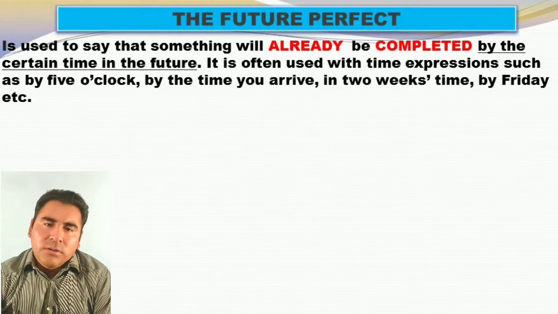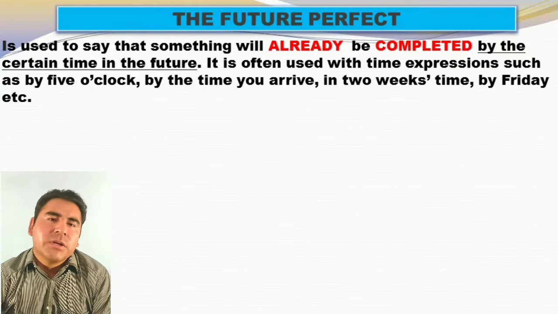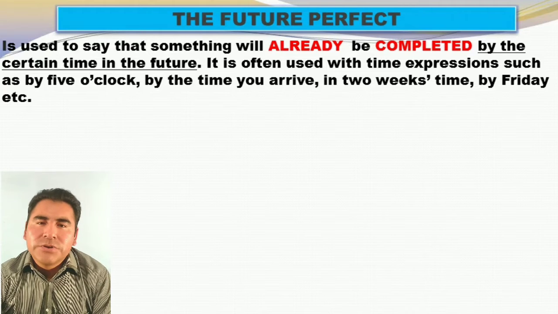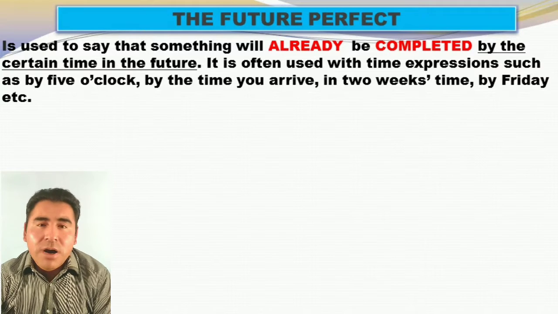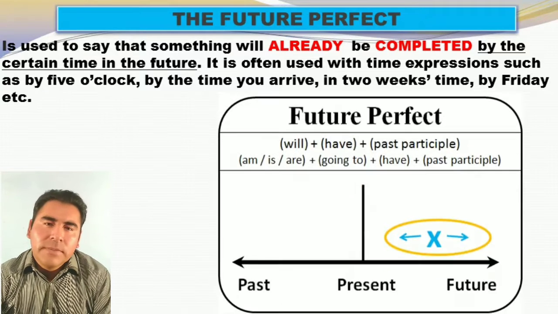Okay. Future perfect. Let's move on to this one. What about the future perfect? It is very similar to the future continuous, but now we are talking about the future perfect. Okay. It's used to say that something will already be completed by a certain time in the future. It is often used with time expressions such as by 5 o'clock, by the time you arrive, in 2 weeks' time, by Friday, by tomorrow night, okay, with different examples.